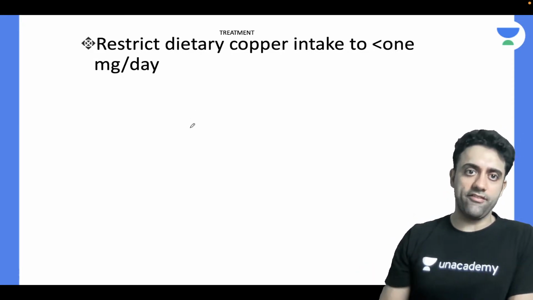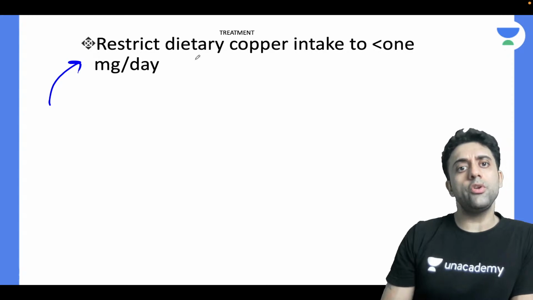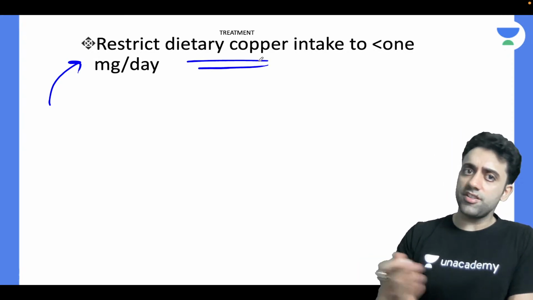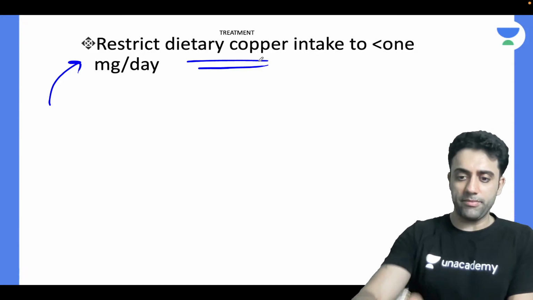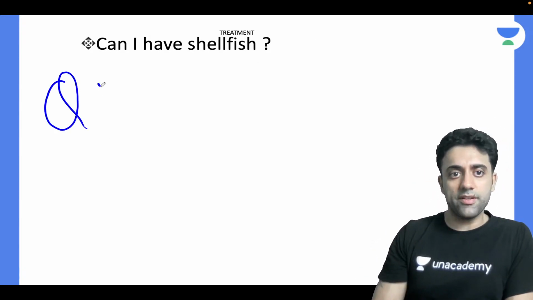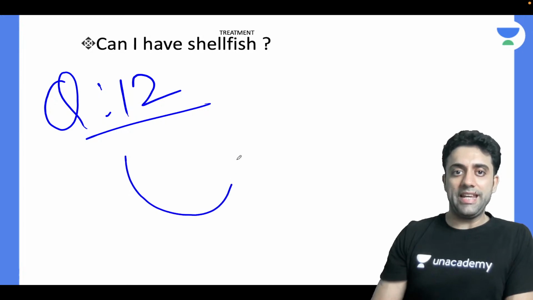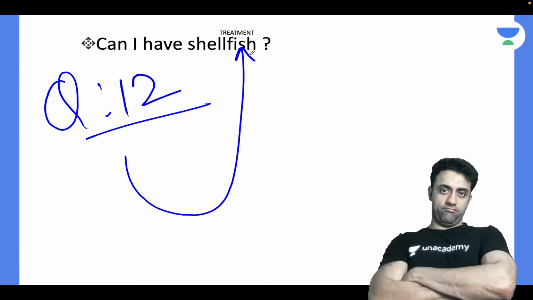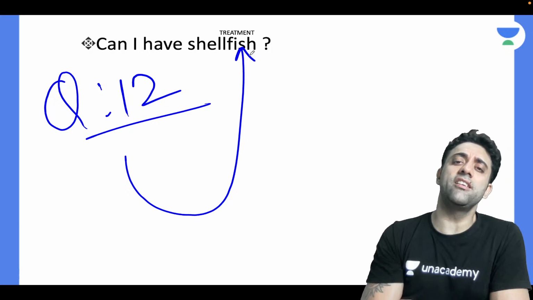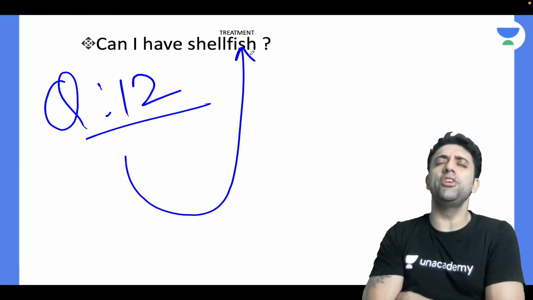So copper is everywhere, no. So what will you do? You restrict my dietary copper content. Very nice. No, less than 1 milligram per day. Restrict my dietary copper to less than 1 milligram per day. Next, yeah, this is a PG question. PG entrance question number 12. Can I have shellfish? I love shellfish. Julie, please, I'm suffering from Wilson. Can I have shellfish, ma'am?